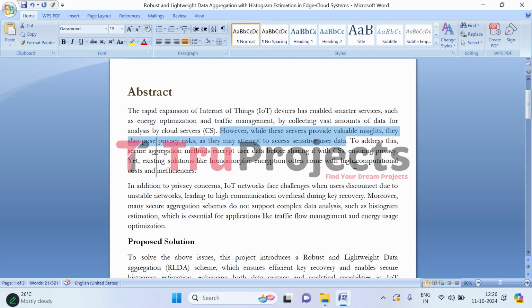So, to address all these issues, secure aggregation methods have been developed to encrypt user data before it is transmitted to cloud servers. This ensures that personal data remains confidential and secure from unauthorized access. But many existing solutions, such as homomorphic encryption methods, come with high computational costs and inefficiencies, which makes them less suitable for resource constrained environments typical of IoT devices. This creates a challenge. How can we protect user privacy while still allowing for efficient data analysis and aggregation?